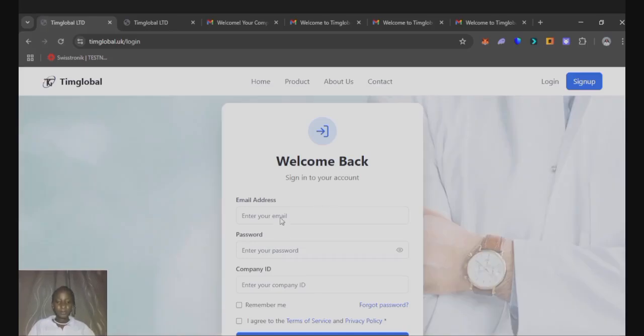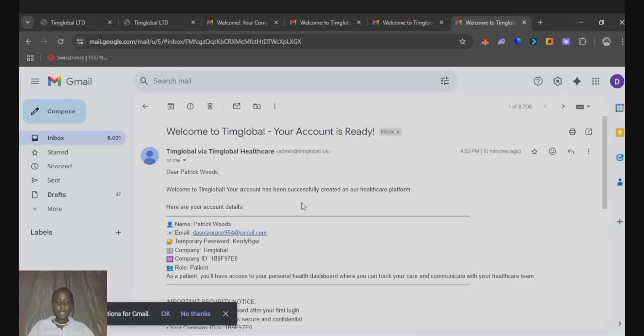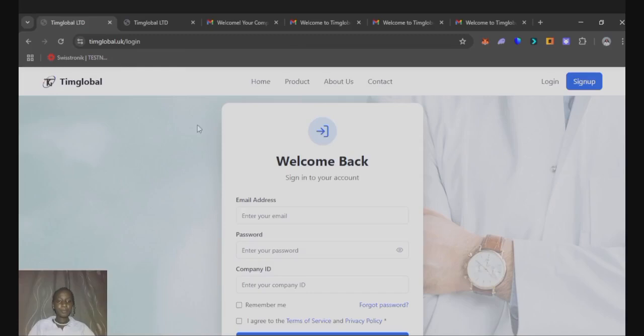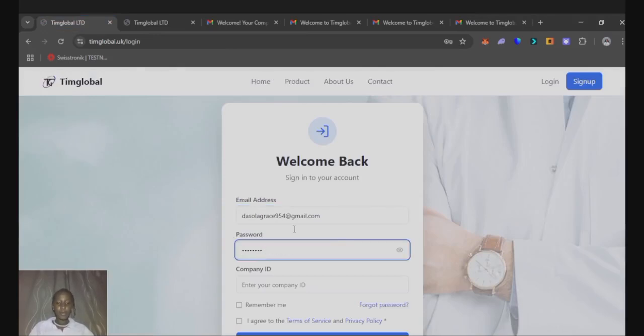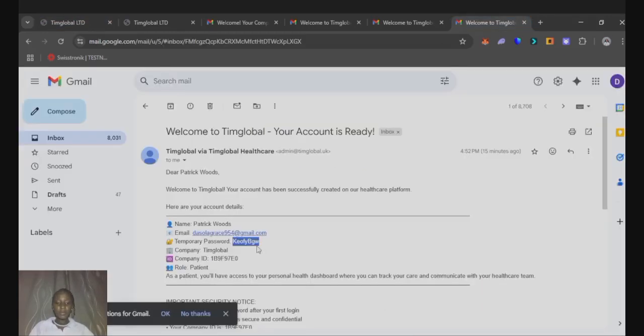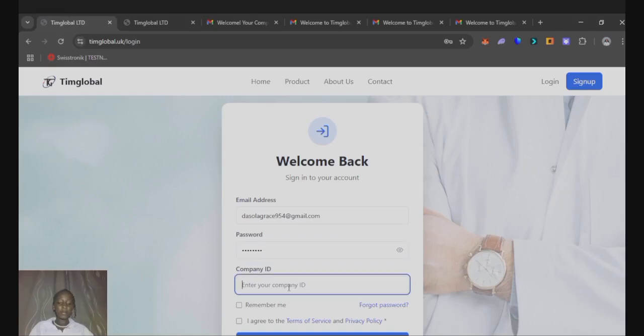Okay, now let's log into the client dashboard. This is the client's email. Okay, this is the temporary password of the client, then the complaint ID. We can see that it is the same for the administrator, for the staff member, as well as the client.